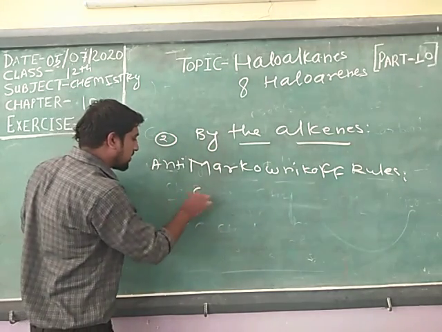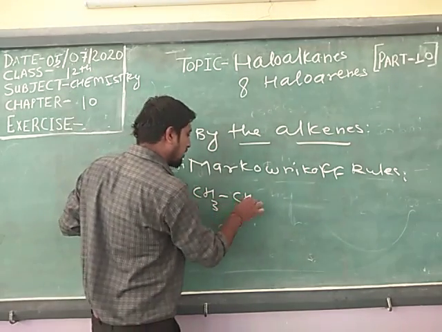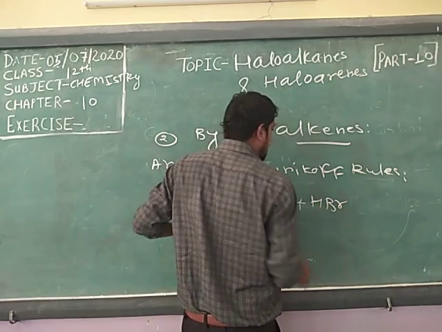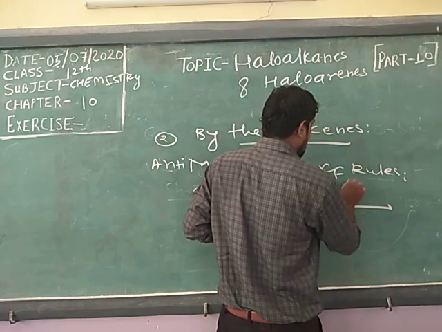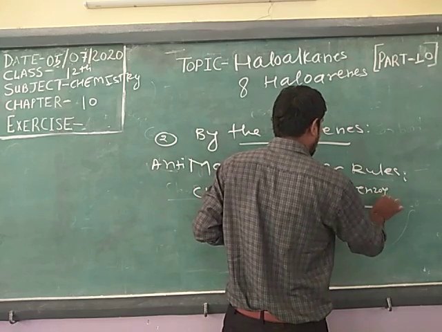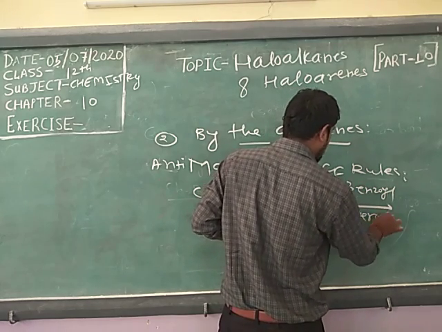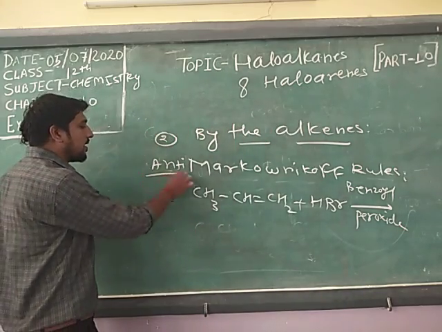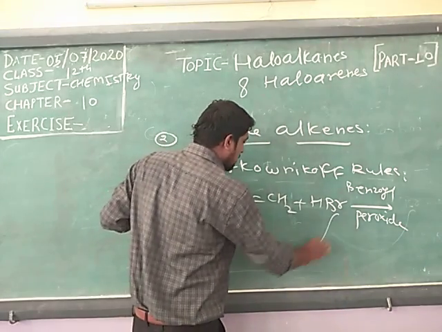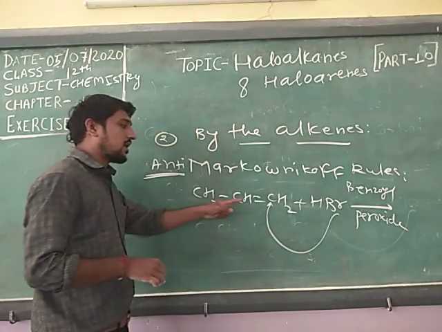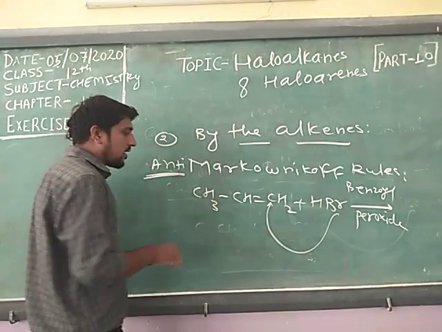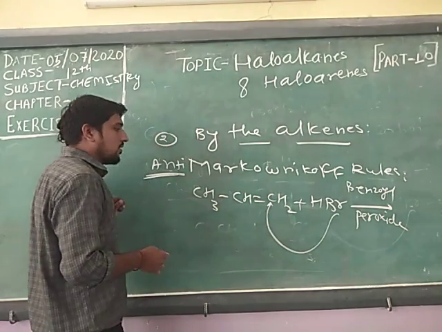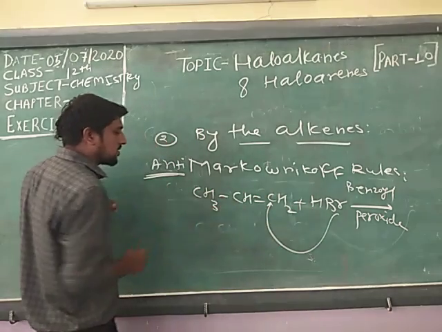I will write a question. This is an alkene, this is a halogen acid, benzoyl peroxide. According to anti-Markovnikov, this bromine is added to this carbon of the double bond, and hydrogen adds to this one.